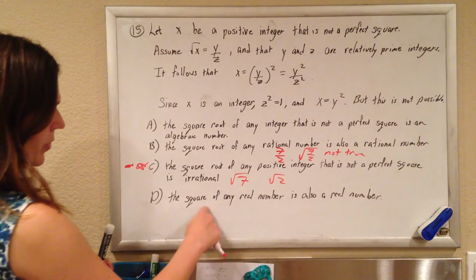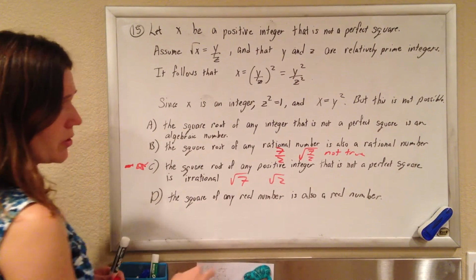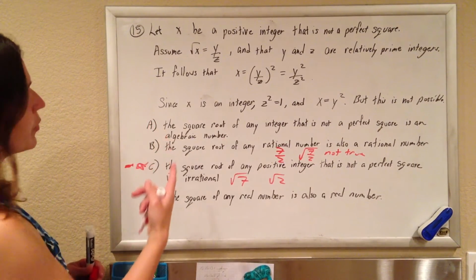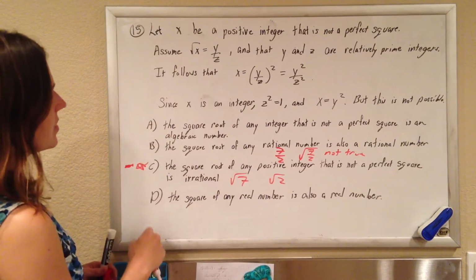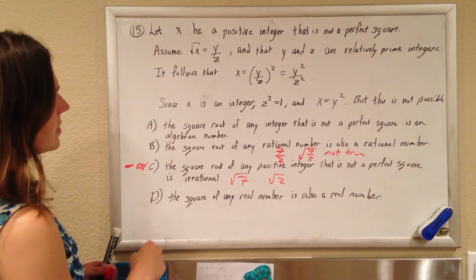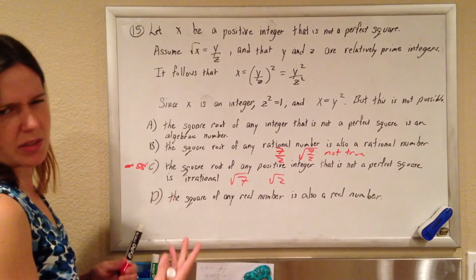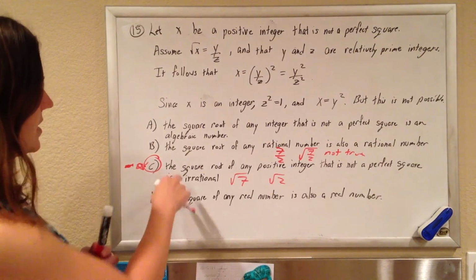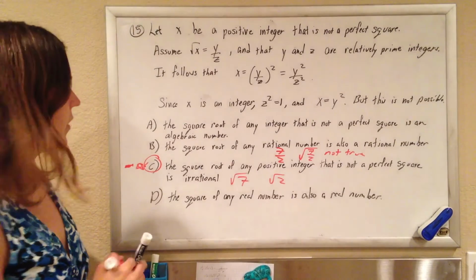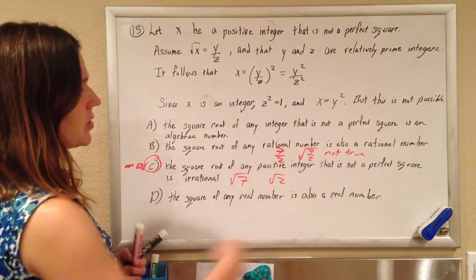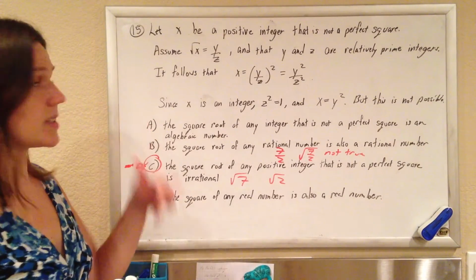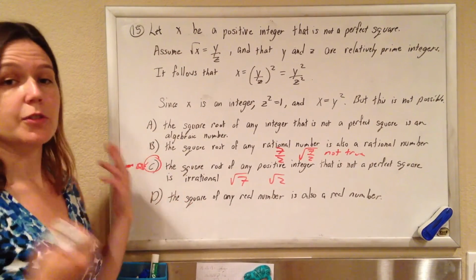This last one, the square of any real number is also real, that's true, but that's not what this is proving. We have square roots and stuff involved, and it's not what it's proving. So they just want you to be able to recognize this particular proof. It's a common proof that the square root of any positive integer that's not a perfect square is irrational. And I go over this proof and one similar in another video. So there you go.